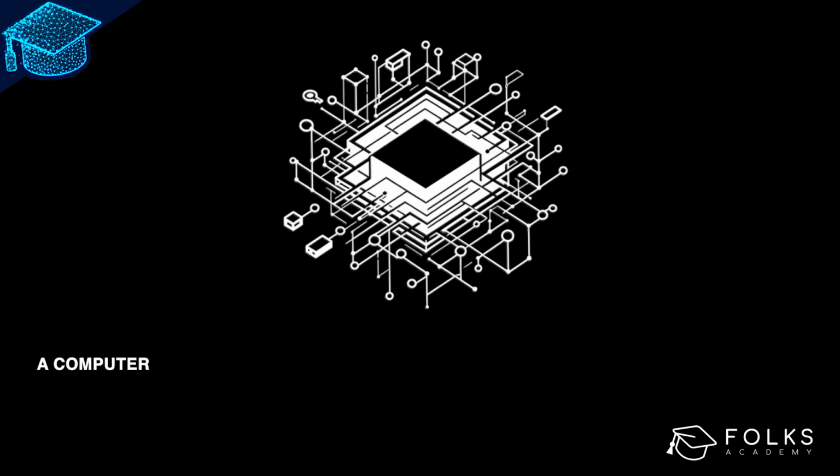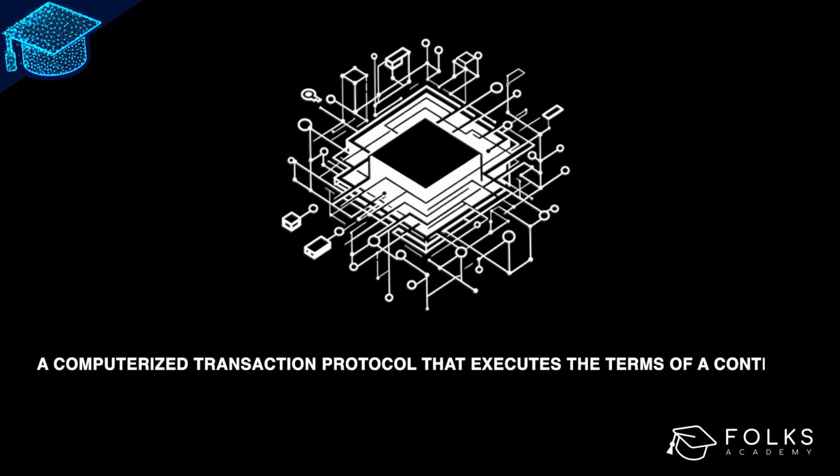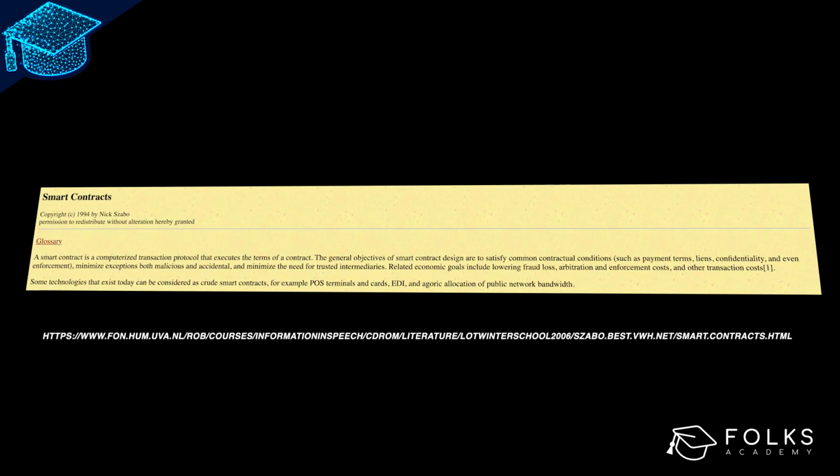His initial definition of a smart contract was a computerized transaction protocol that executes the terms of a contract. But let's dive deeper into the history of smart contracts and then talk about what they're being used for today. In his initial publication, simply titled Smart Contracts, Szabo provided examples of how the technology, which was mostly theory at the time, could be applied in practice.